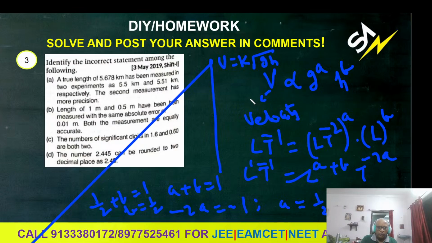So for the last question, you also check the answer. The incorrect statement is D only. A and C are correct statements. B we have just now seen, and D is incorrect completely. If only one answer is there, definitely D should be the answer. Okay, students. If any doubts or any problem is there, you can report and talk about it.